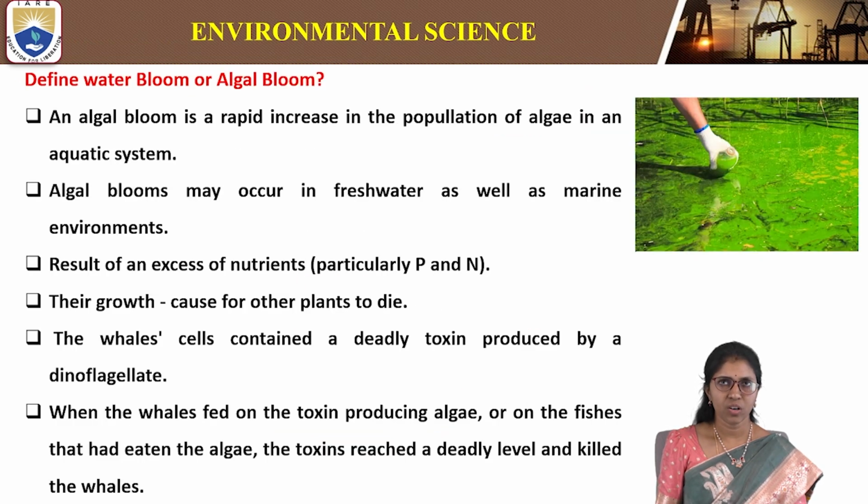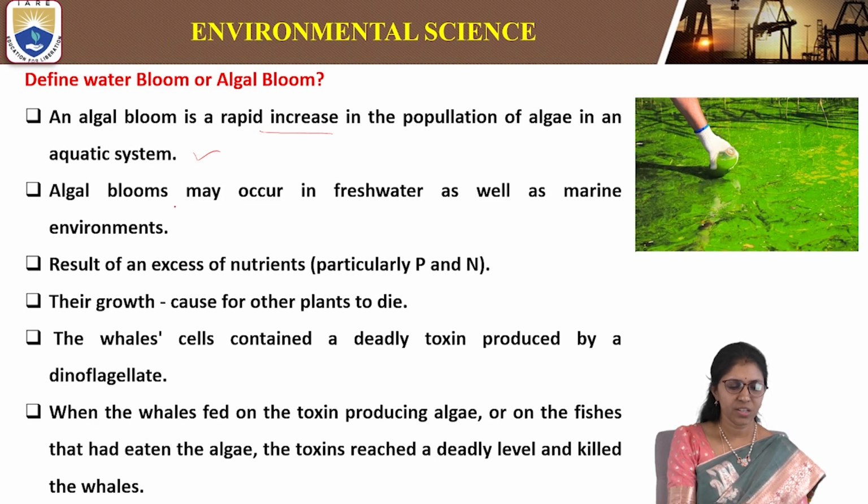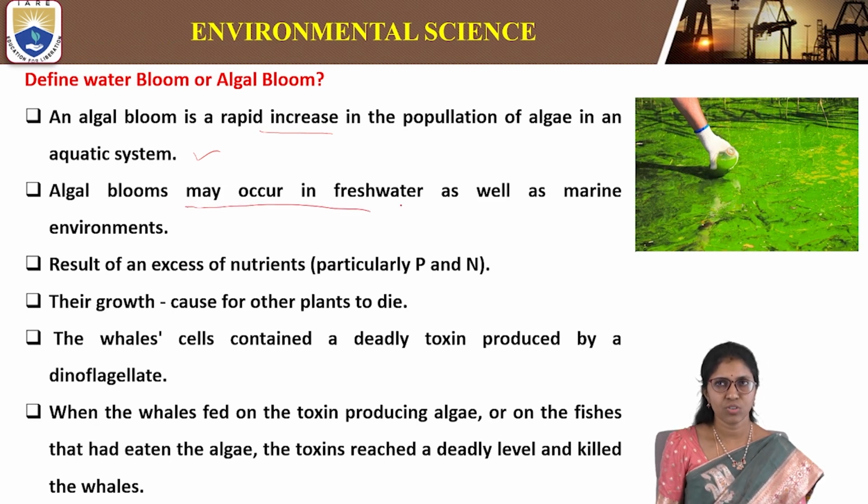Define water bloom or algal bloom. An algal bloom is a rapid increase in the population of algae in an aquatic system. Bloom means overgrowth. Algal blooms may occur in freshwater as well as marine environments.